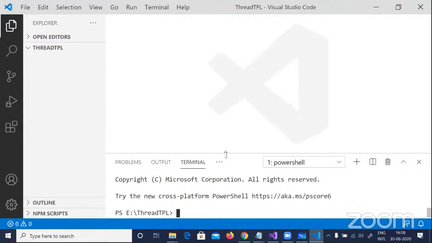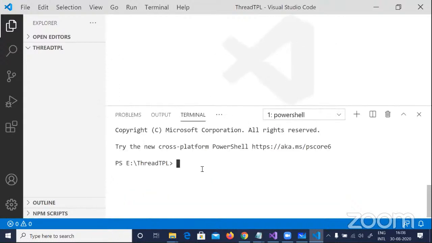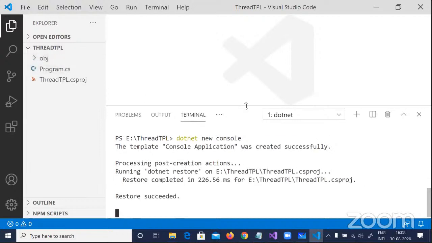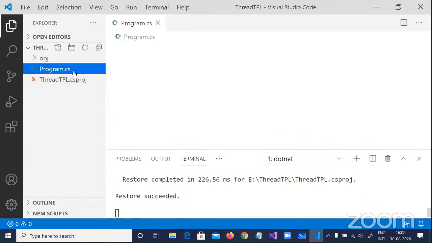So first thing, guys, this is .NET in VS Code out here. In Visual Studio, you do File, New Project, Console .NET Core. But here you need to use the .NET commands: dotnet new console. So I'm going to create a console project out here. You can see that's the console project which I've created.